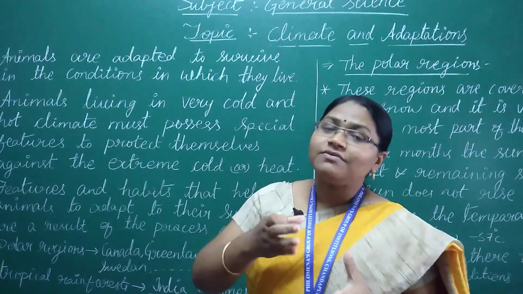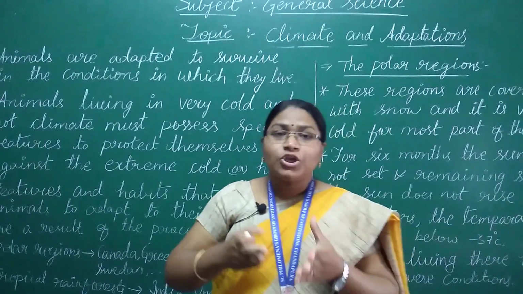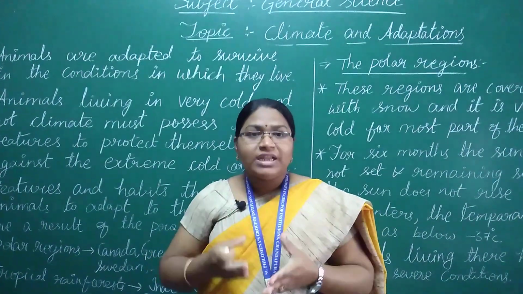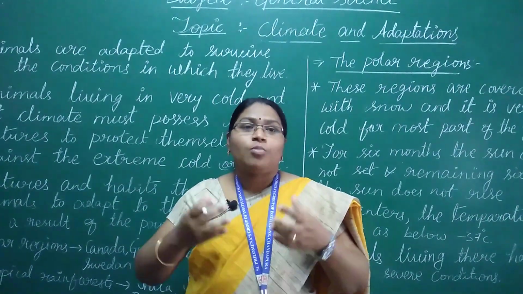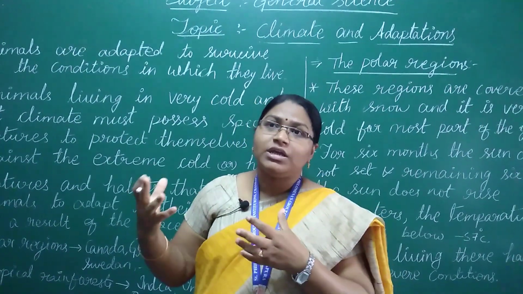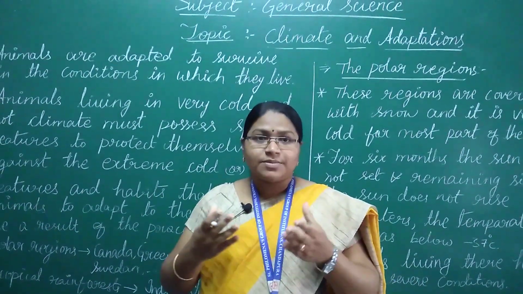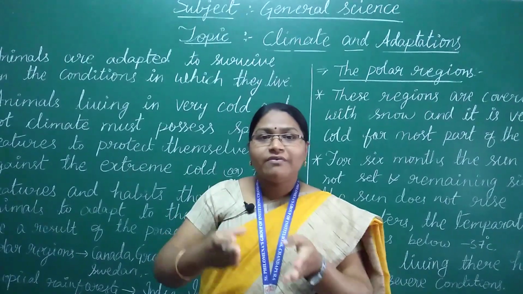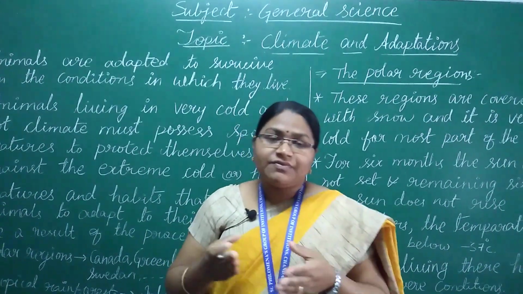To live a secure life, we need some adaptations, like body-wise or weather-wise. For example, humans wear different clothes seasonally.